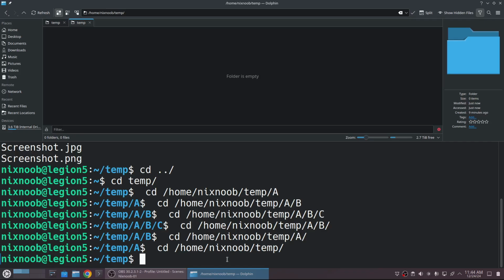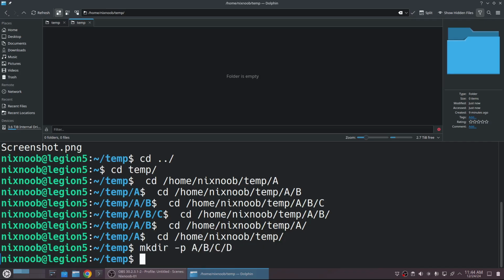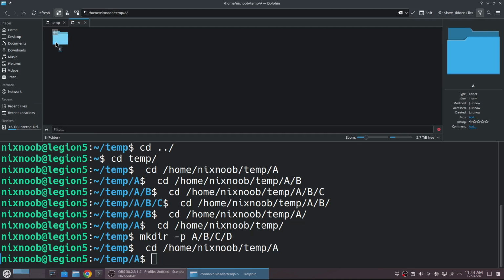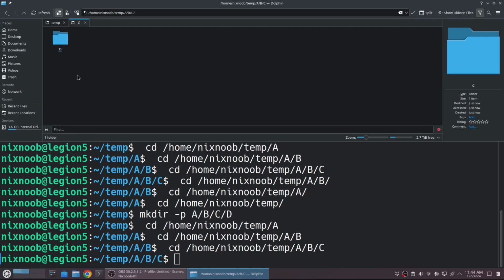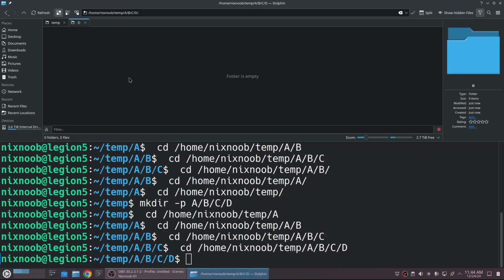But so in Linux, to have you do the same thing, I would just say copy and paste this command, and I'd have the command mkdir -p for create parent directories, A-B-C-D, and hit enter. And that's going to do exactly the same thing. So now we have A with a B inside of it, with a C inside of it, with a D inside of it. And all I had to do was tell you to copy and paste this one command.